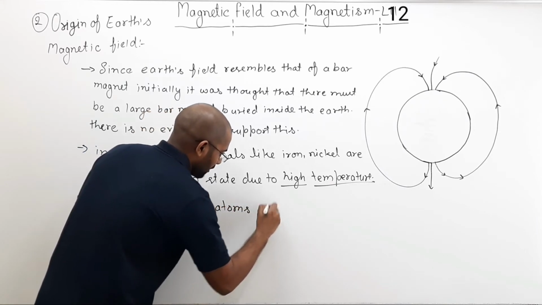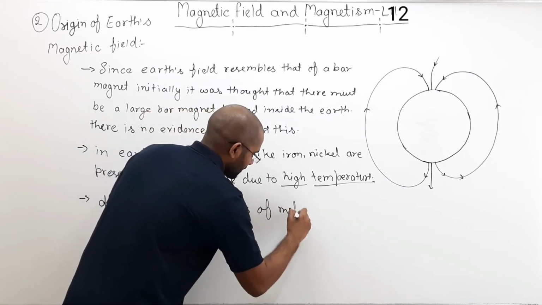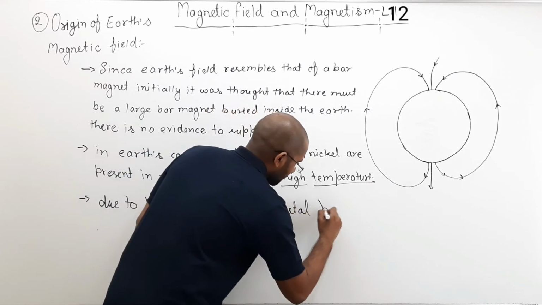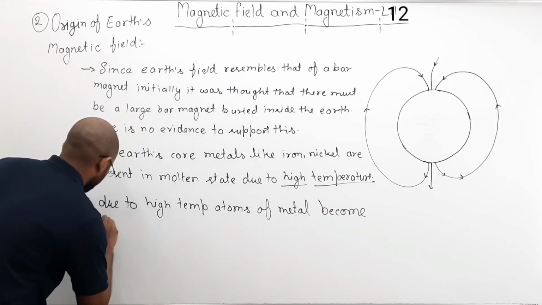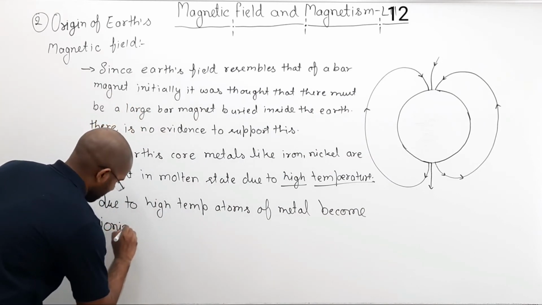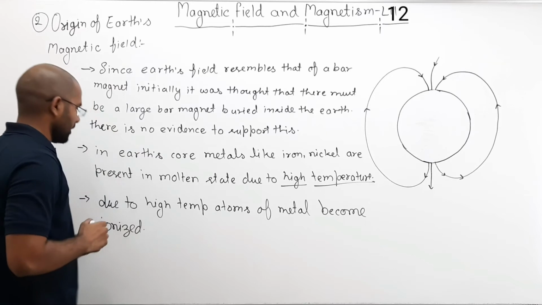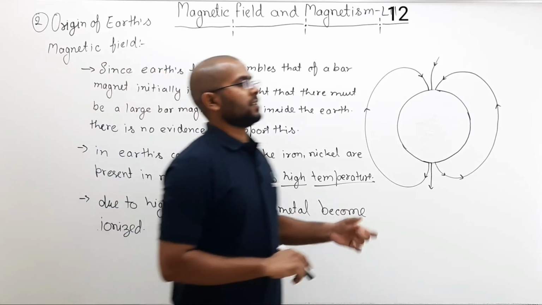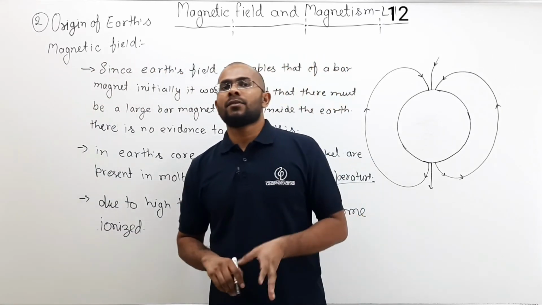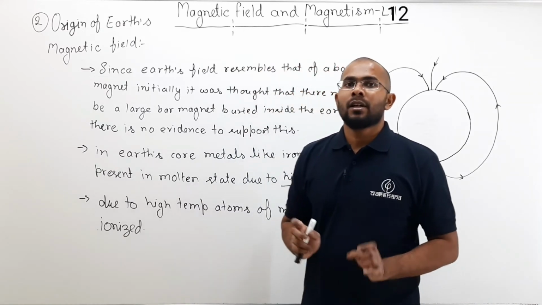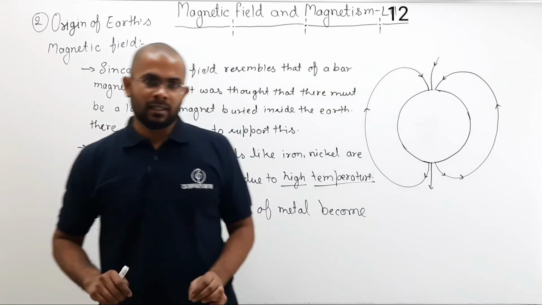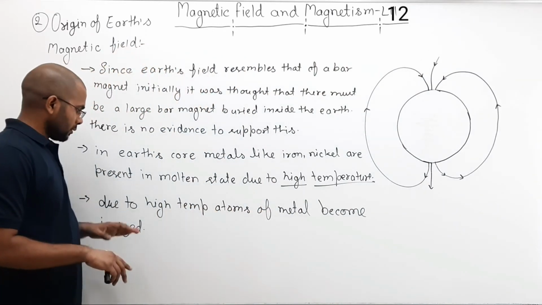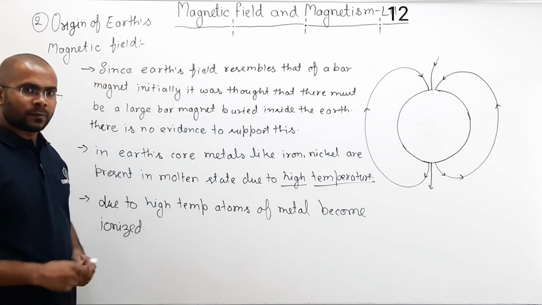Now we will discuss how ionized atoms or ions of the metal help us to explain Earth's magnetic field. First, pause the video, note it down, then we will discuss further.